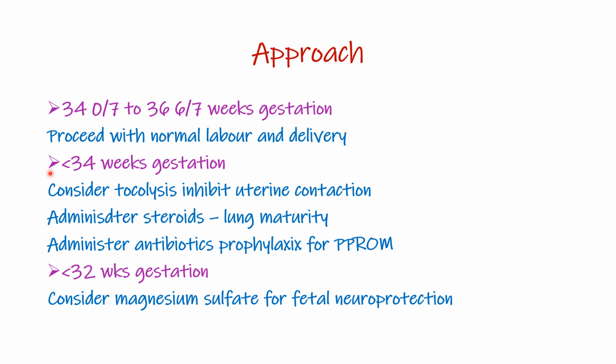However, if the patient comes with less than 34 weeks of gestation, then you consider tocolysis to inhibit uterine contractions, and then administer steroids for lung maturity and prevention of NEC and also intraventricular hemorrhage. And you administer antibiotics for prophylaxis of PROM and, in addition, for prophylaxis of neonatal sepsis later during the neonatal period. And if a patient comes with less than 32 weeks of gestation, you consider magnesium sulfate for fetal neuroprotection.